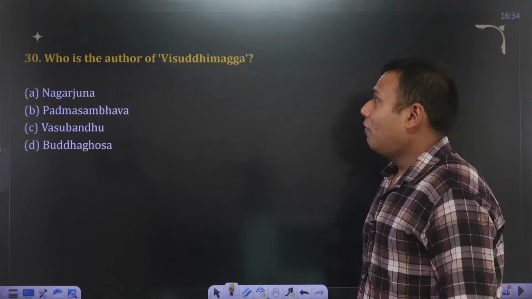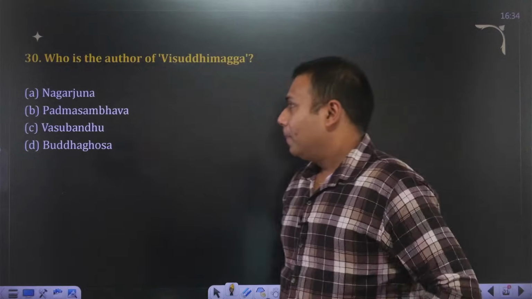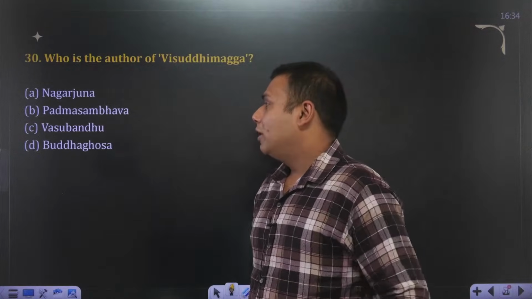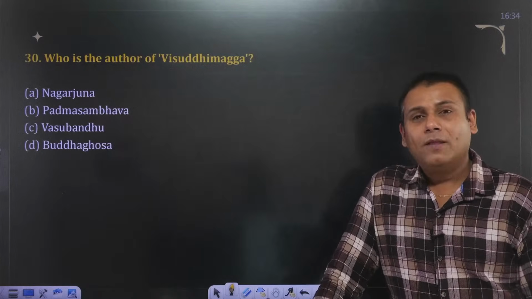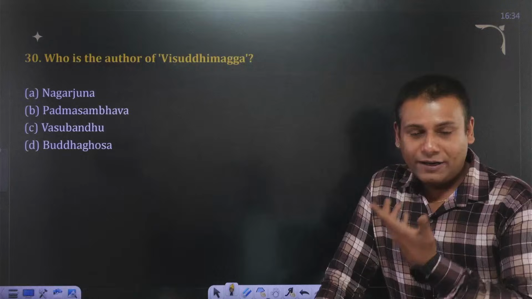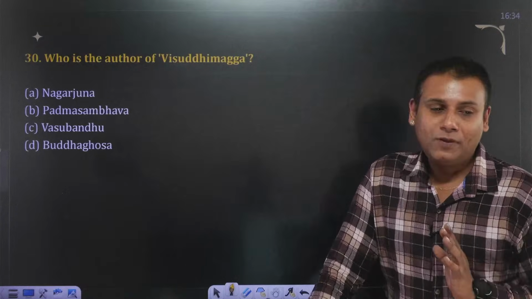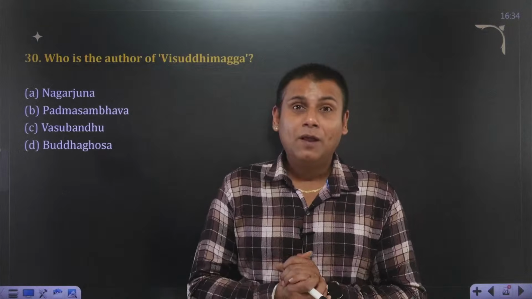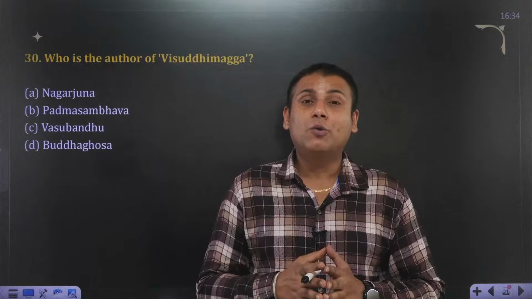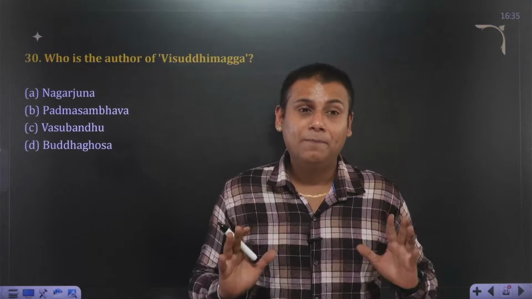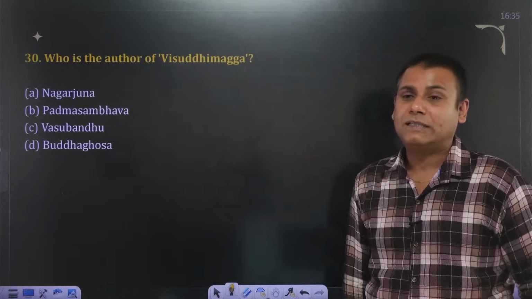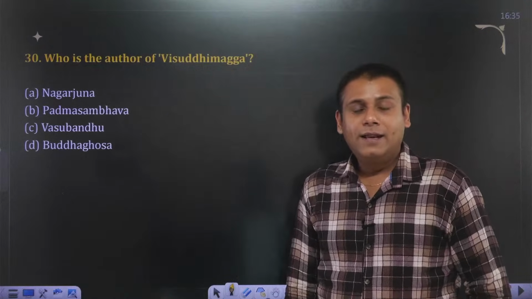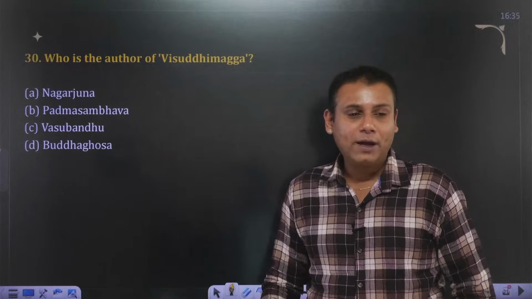Who is the author of Vishuddhi Marg? Nagarjun, Padmasambhav, Vasubandhu or Buddha Ghosh? 30th. Fast, it's a literature part and it's a factual one. You have to go through the literature part as well because UPSC has a tendency to ask questions on the literature part, and specifically Gupta literature that we'll see in the coming sessions. Take a guess fast. Yes, guys, we have 8 to 9 more questions to go.